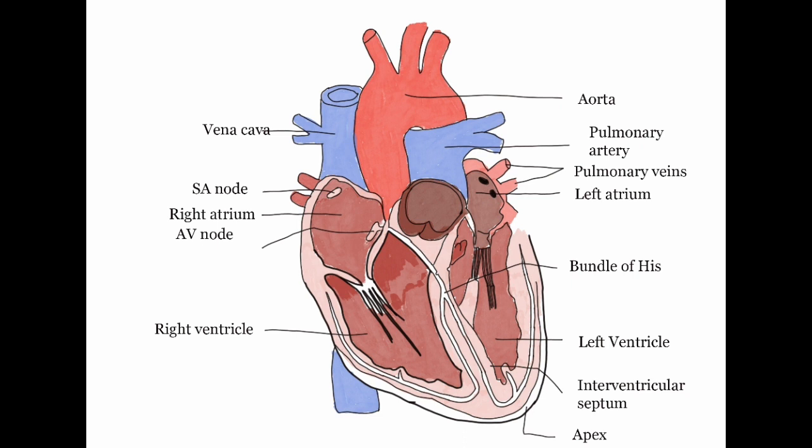Heart consists of 4 chambers. The upper 2 chambers constitute the right and left auricles or atria, and the lower 2 chambers form the right and left ventricles. Again I'll repeat the same thing, this is very important. Upper 2 chambers constitute the right and left auricles, or we call them atria, and the lower 2 chambers are called the right and the left ventricles.